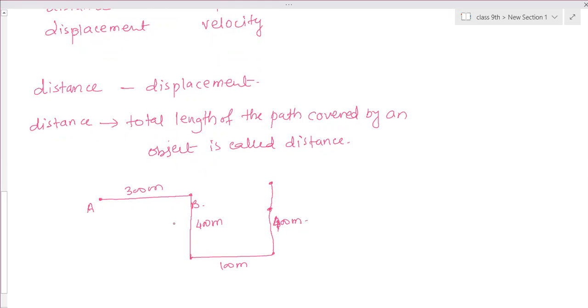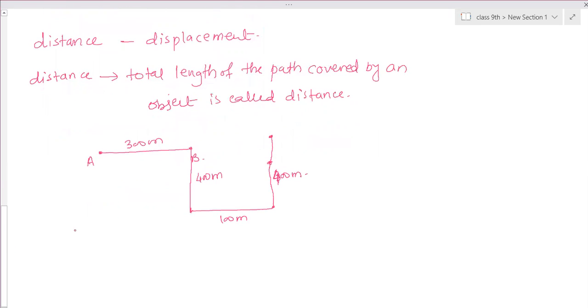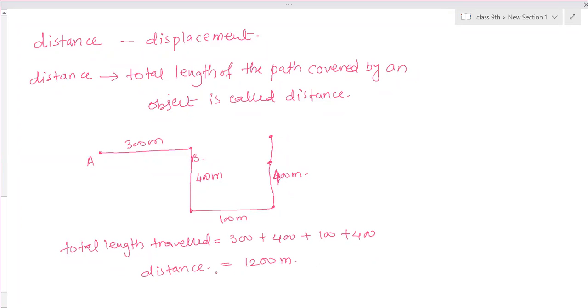So in that case, how much is the total length he has traveled? 1200 meters. Total length traveled is equal to 300 first, then 400, then 100, and then 400. So this is equal to 1200 meters, the distance that person has traveled. Therefore distance traveled is equal to 1200 meters.